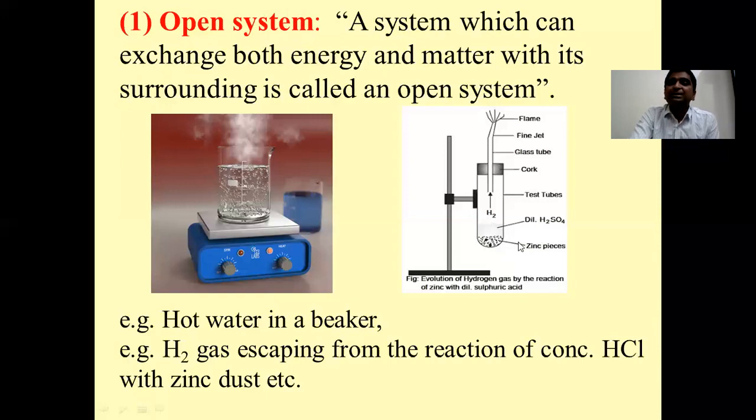Energy is here the gas state, the hydrogen gas, and matter is the zinc pieces in combination with sulfuric acid. Such a system can exchange both energy and matter with the surroundings and is called an open system. So an open system is a system which can exchange both energy and matter with the surroundings.